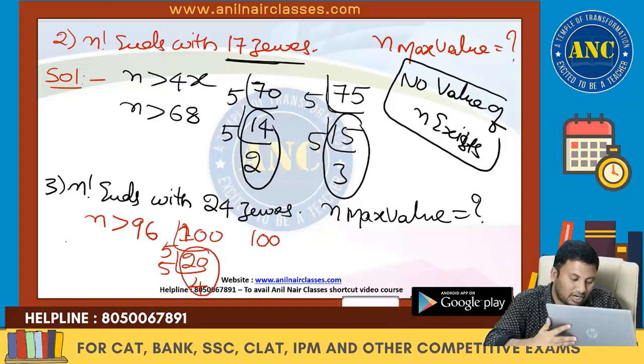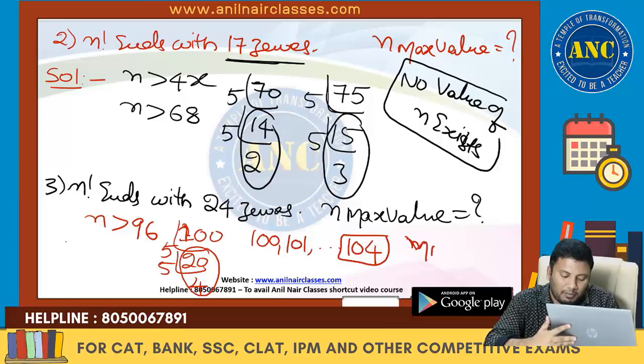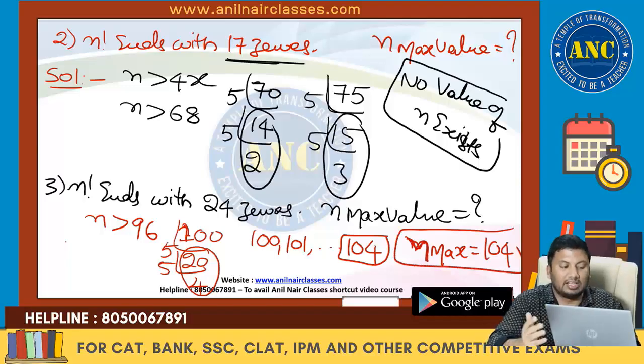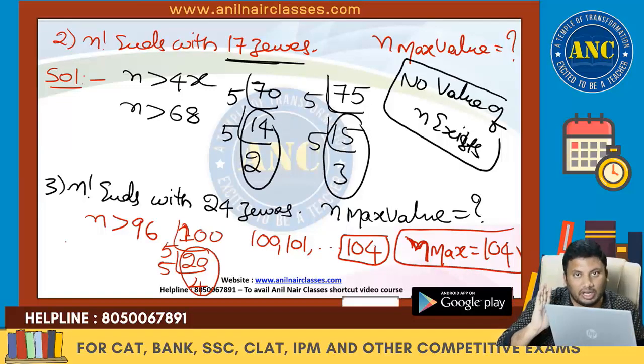24 zeros I got. So this will go on up to the next multiple of 10. So what is the next maximum value? Maximum value n can take is 104. It is 104. First 3 foundation problems.